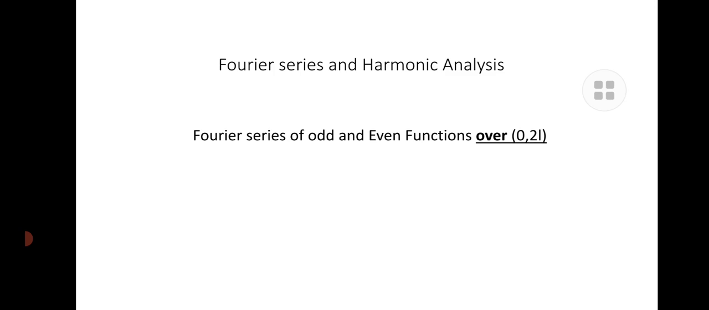As with the Fourier series, we know about the odd and even function of the series that depends upon the intervals 0 to 2 pi, 0 to 2l, minus L to L, and minus pi to pi. In this video we will discuss the odd and even function which is related to the interval 0 comma 2l.